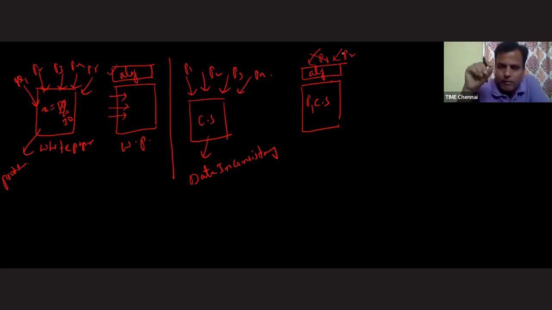Okay, fine. Because of this, what is happening, sir? At a time, how many processes are inside the critical section? One. So we are overcoming this issue because of this algorithm. Don't you think, sir, because of this algorithm we are creating effective communication between these two processes? Yes, sir, because if one is inside the critical section, the other has to wait. This kind of communication we are creating because of this algorithm. This effective communication which we get because of the algorithm is called what, sir? Synchronization.